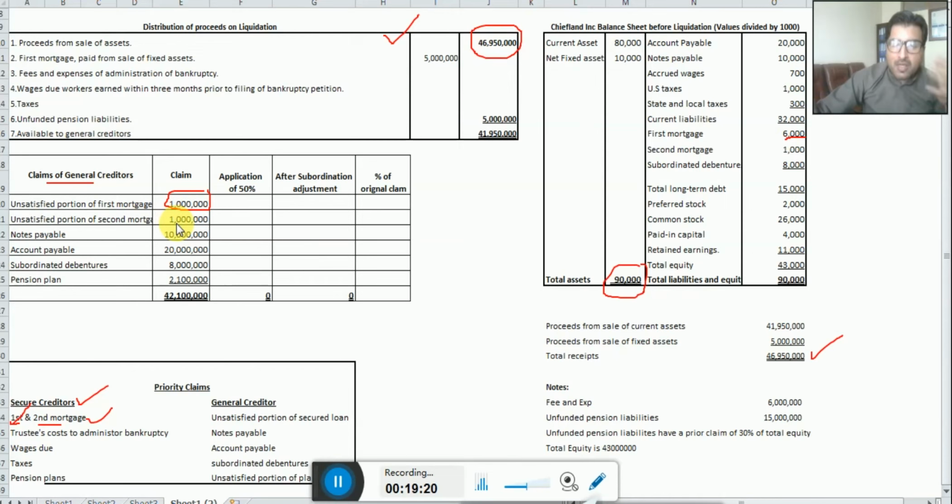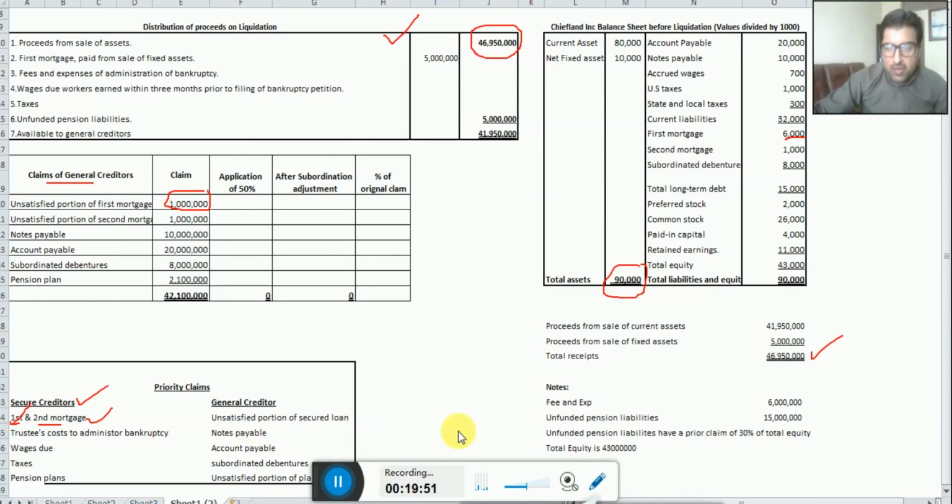Why? Because in the first group, which is the secured creditor, only out of the collateral value the first and second mortgage will receive, and the first mortgage has the first priority or preference. So as per the preference, the first mortgage is receiving 5 million and the second mortgage is receiving nothing.